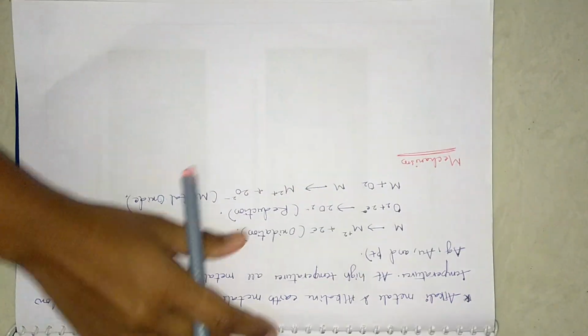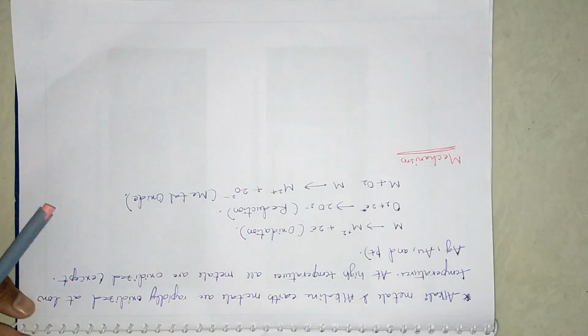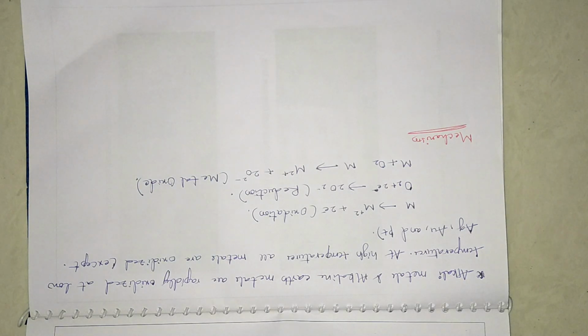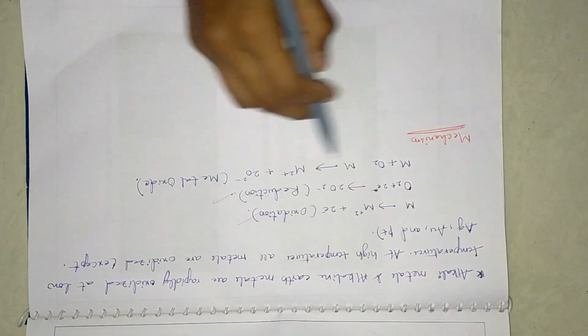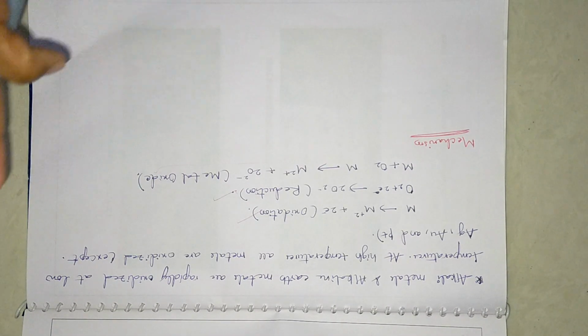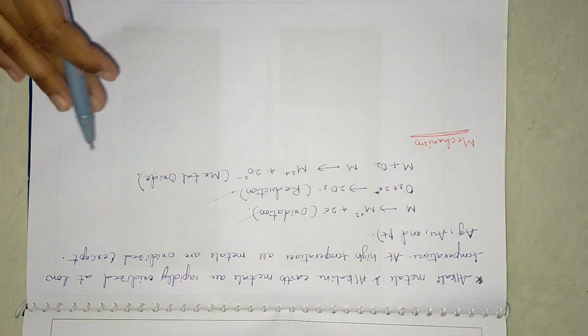Now we'll see alkali metals and alkaline earth metals. These easily get oxidized at low temperatures. Whenever at least some amount of oxygen comes into contact with these metals, they easily get oxidized and corroded. These are the reactions, this is the oxidation and this is the reaction, and this is the overall metal oxide. So corrosion will form oxides, sulfates, carbonates, etc. We have discussed this in the previous video as well. Corrosion is nothing but a combination of the oxides and so on.